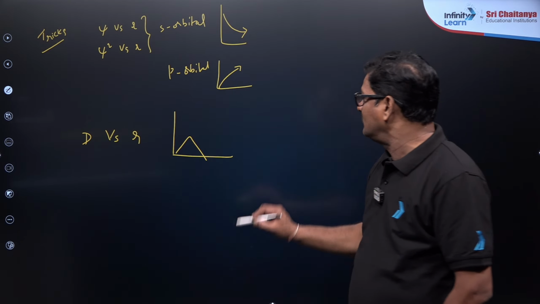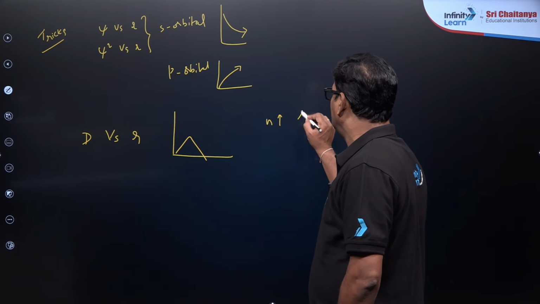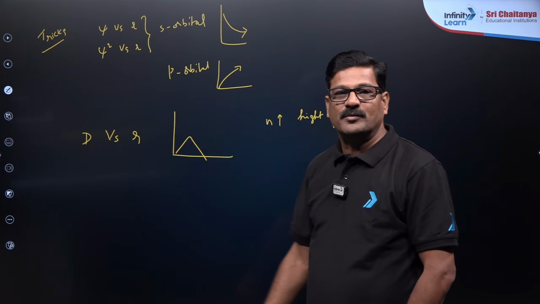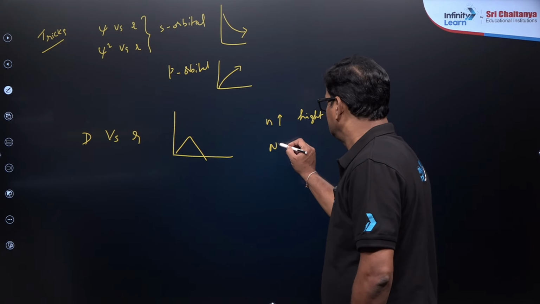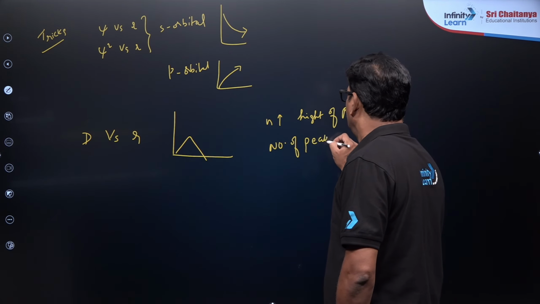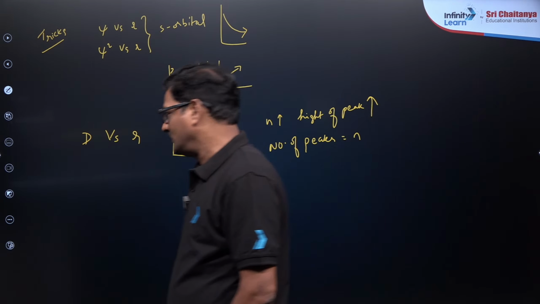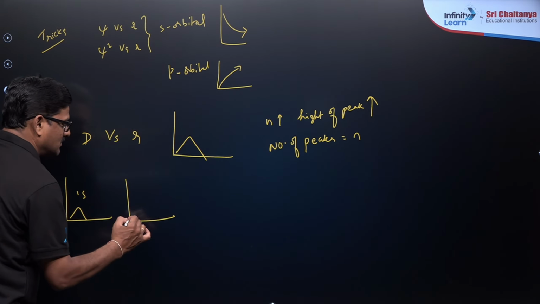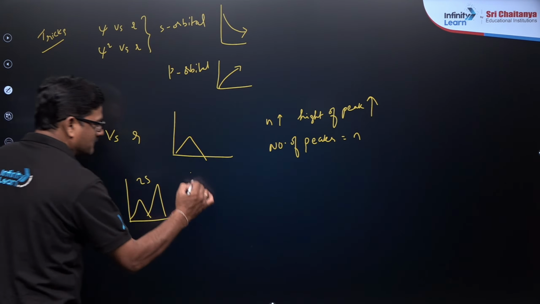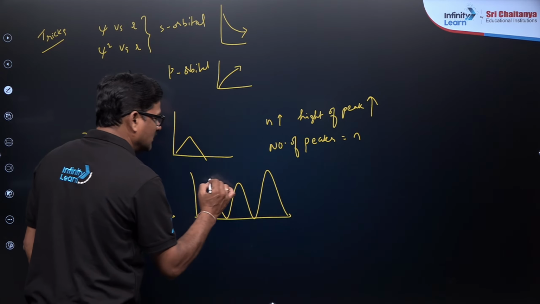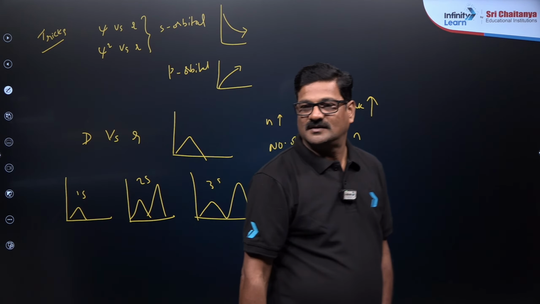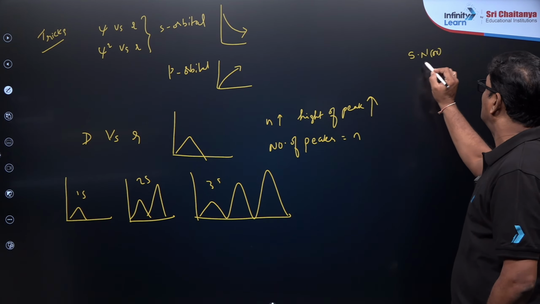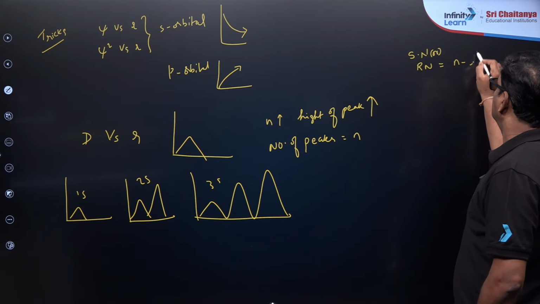Okay, and as n value increases, the height of the peak increases, and the number of peaks is equal to n. You can see 1s, 2s, 3s, right? And the number of spherical nodes, or you can also say radial nodes, is equal to n minus L minus 1.